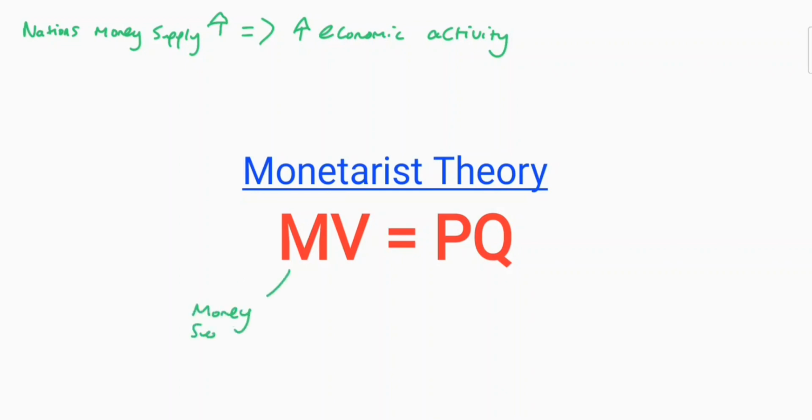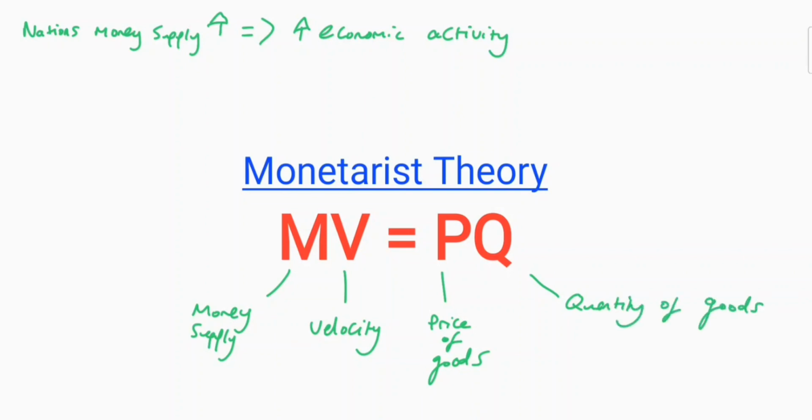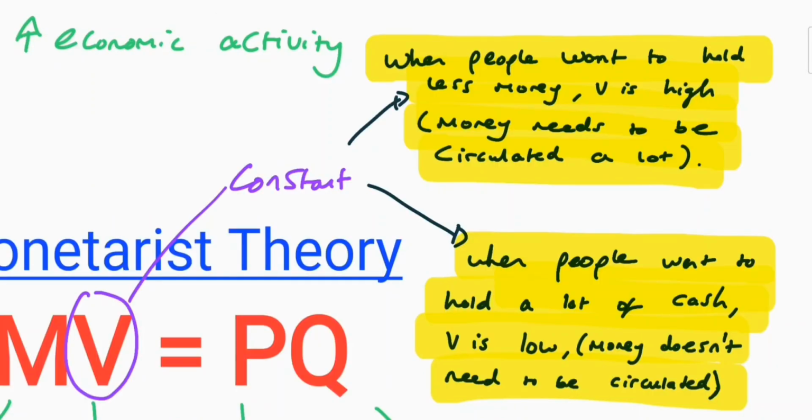Now M stands for money supply, V stands for velocity, P stands for price of goods and services, and Q stands for quantity of goods and services. Now in this formula, V is constant, and the reason for that is because, essentially, when people want to hold less money, velocity is high, which basically means money needs to be circulated a lot, and when people want to hold a lot of cash, velocity is low.